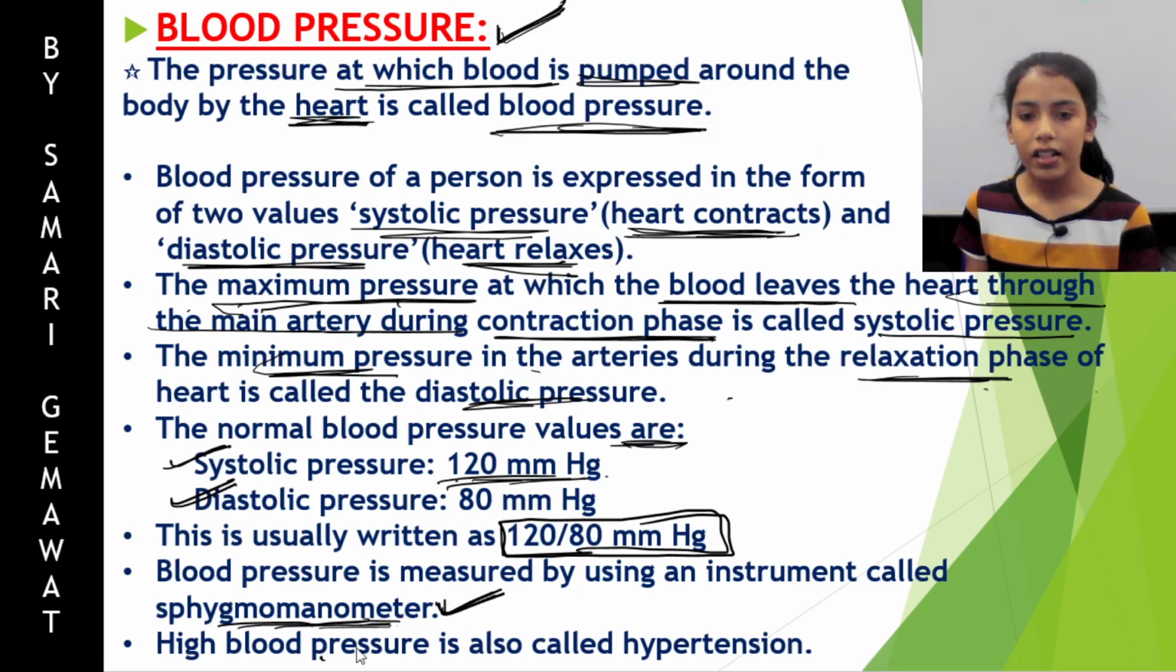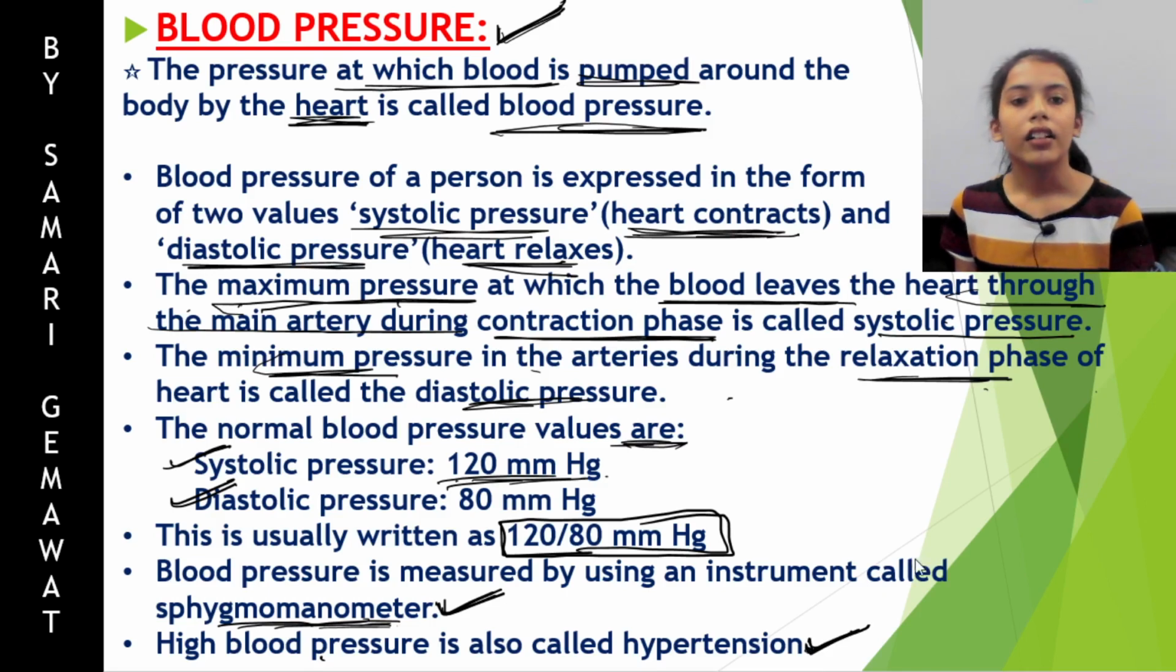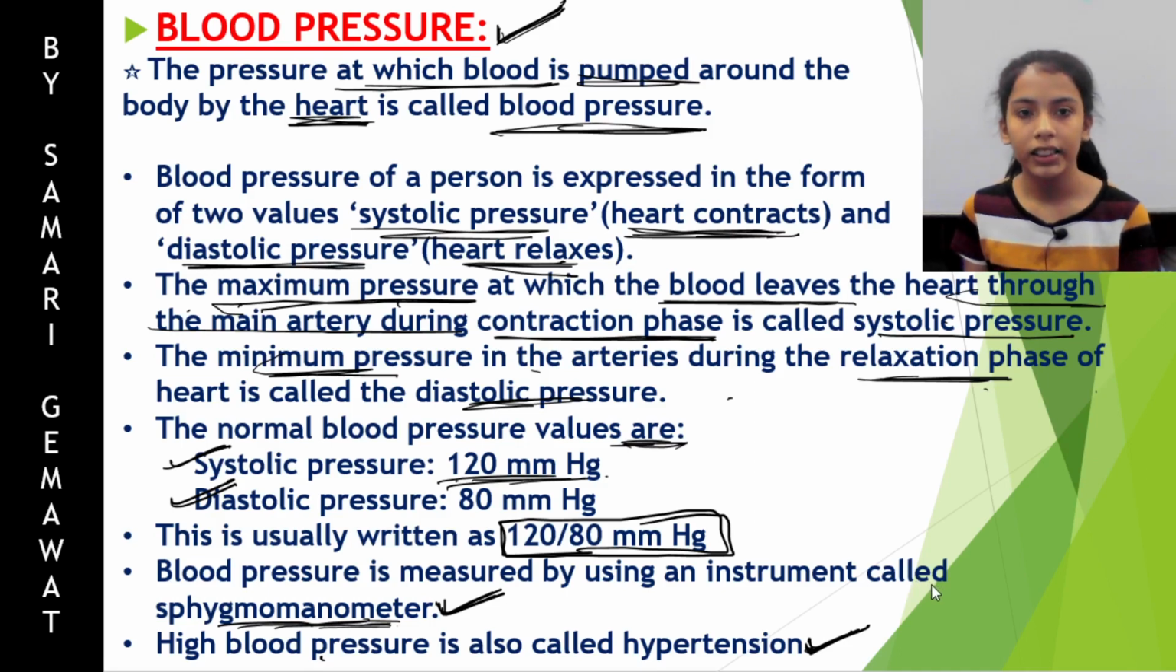High blood pressure is also called hypertension. You have often heard about high blood pressure in your family. So high blood pressure is also called hypertension. Okay, so I hope that you all have understood what transportation is and how transportation occurs in the human body through the circulatory system.